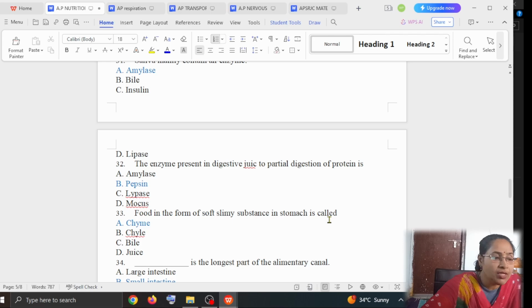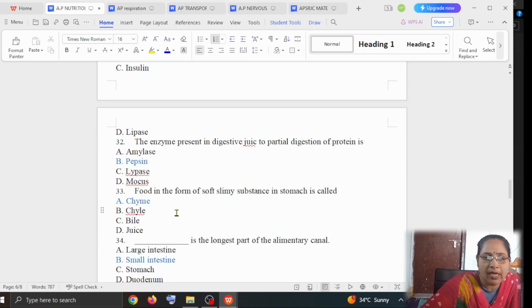The food in the form of a soft, slimy substance in the stomach is called what? When the food goes to the stomach, with the help of HCl and the peristaltic movement of the stomach, the food is partially digested and becomes a soft, slimy substance. What is this substance called? Option A is chyme, option B is chyle, option C is bile, option D is juice.